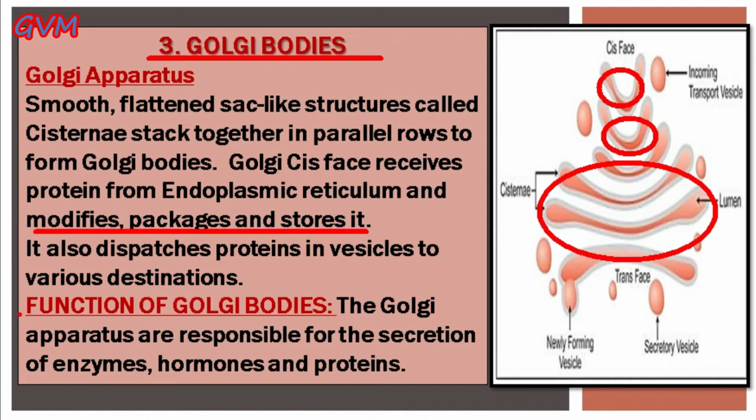The other function of the Golgi body is to dispatch the proteins in vessels to their various destinations. The other function of Golgi apparatus is that it is responsible for the secretion of enzymes, hormones and proteins.